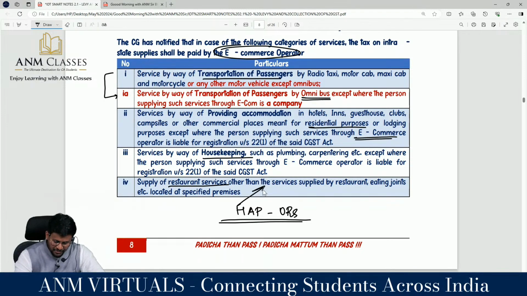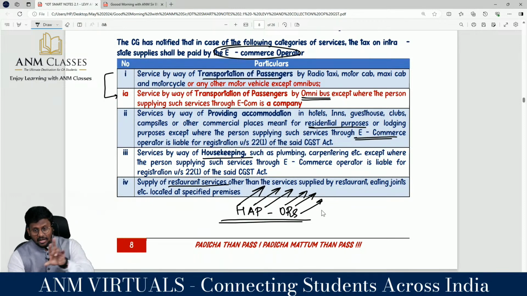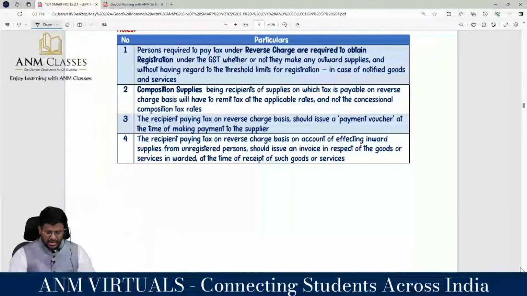H stands for housekeeping services. A stands for accommodation services. P stands for passenger transportation services. O stands for omnibus services. R stands for restaurant services other than fixed restaurants. Are you with me? Yes, sir. So that's it with regard to 9.5. This is the amendment. This is the value addition in that. When you read this now, you should be able to appreciate or understand.